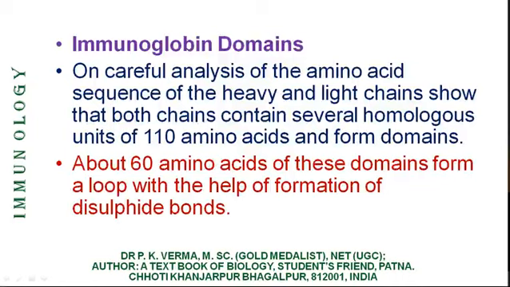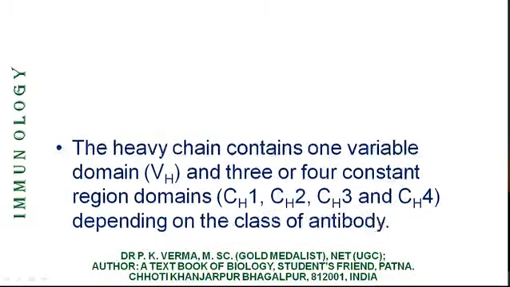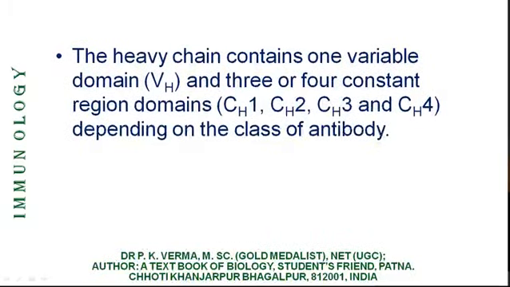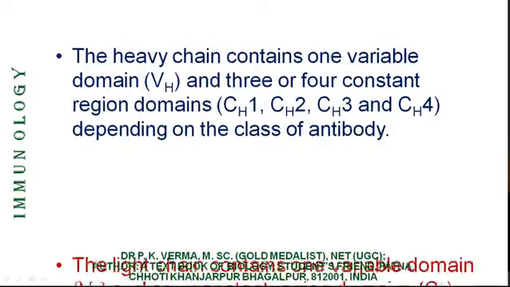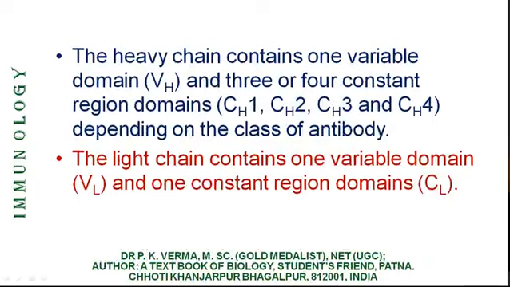VL and VH. Variable region in the light chain is VL and variable region in the heavy chain is VH. The heavy chain contains 1 variable region VH and 3 or 4 constant regions CH1, CH2, CH3 and CH4 depending on the class of antibody, and the light chain has 1 variable domain and another constant domain. It has only 1 constant domain, so it is simply written as CL.